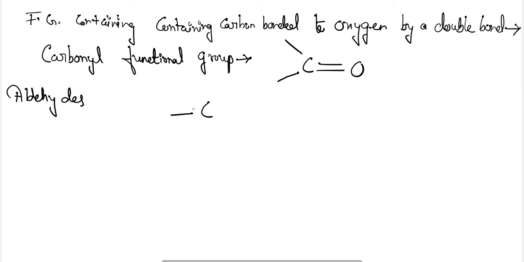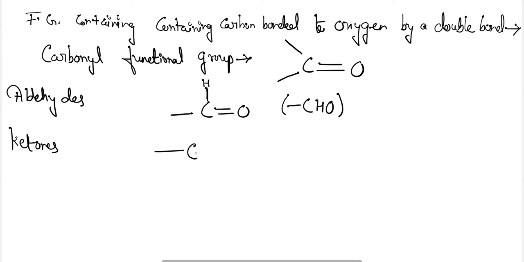Aldehydes. So in the case of aldehydes, carbon double bond O and one bond with hydrogen will be there. The symbol here will be CHO. Okay, CHO. Next is the ketones. This is ketone. C double bond O with bonds on both sides. Okay.